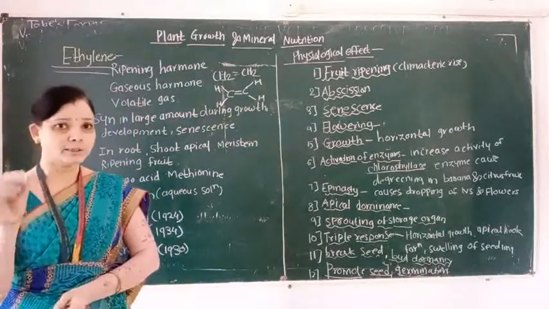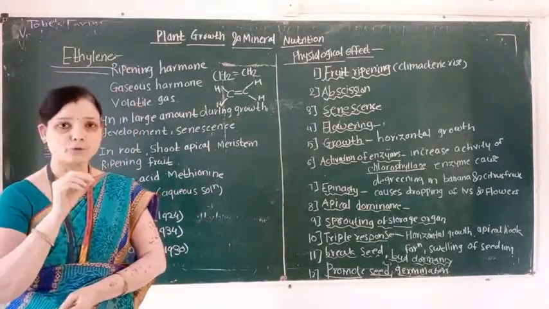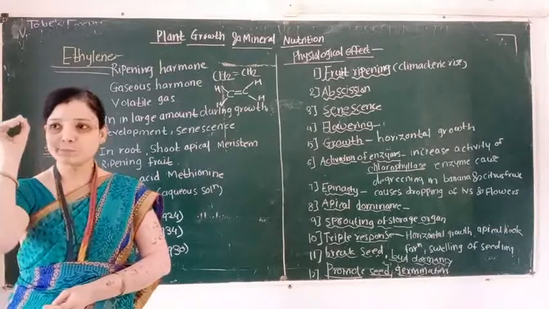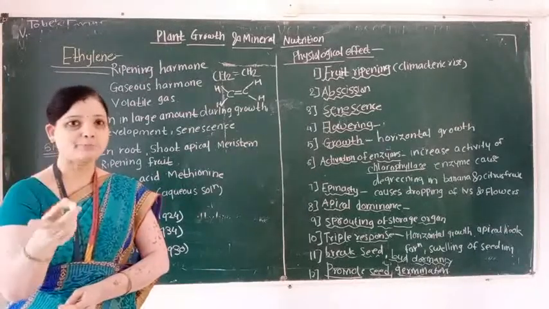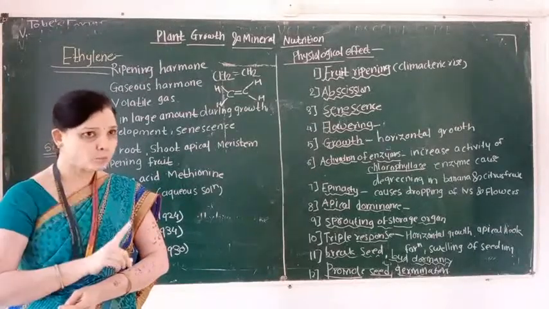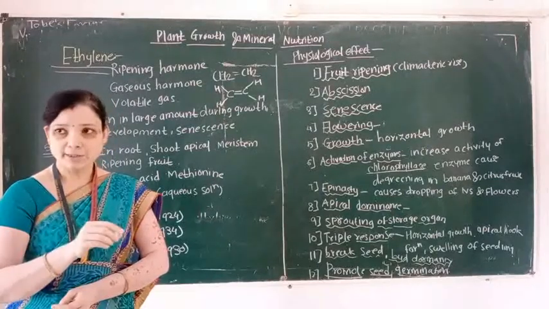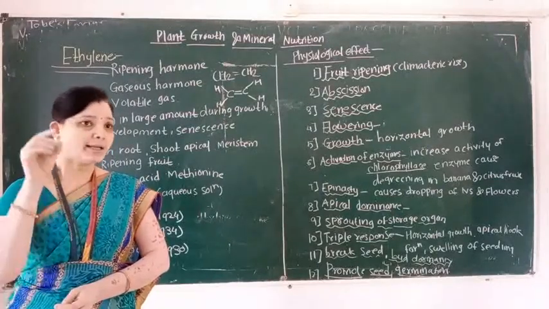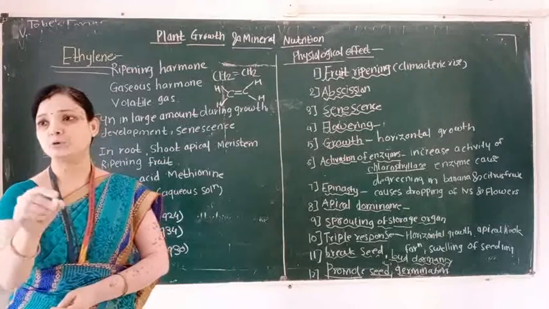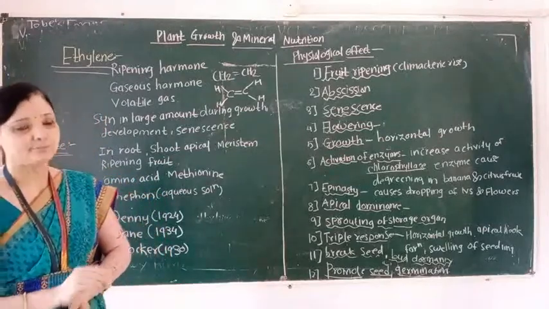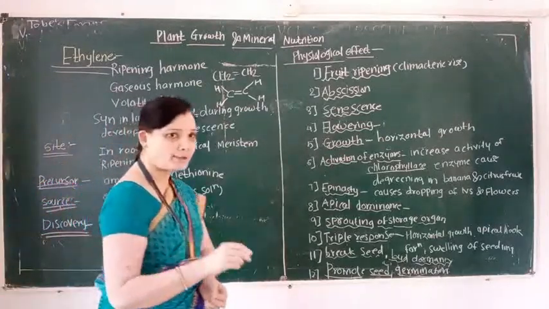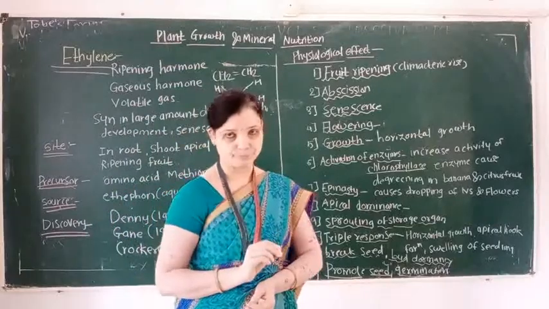So ethylene is a phytohormone which promotes the ripening of fruit. It is a gaseous phytohormone.